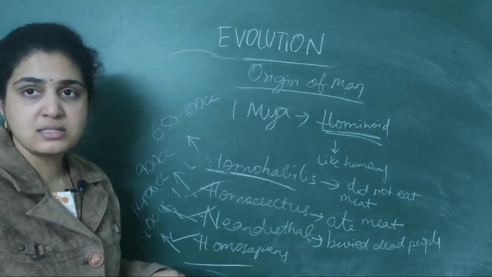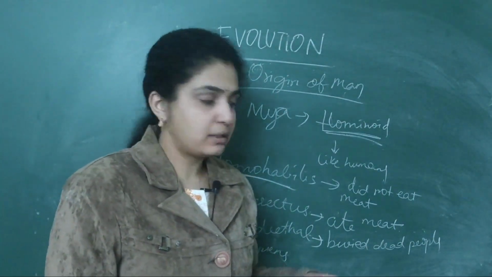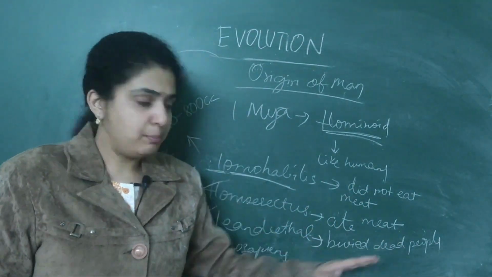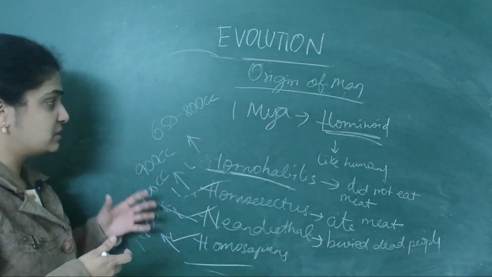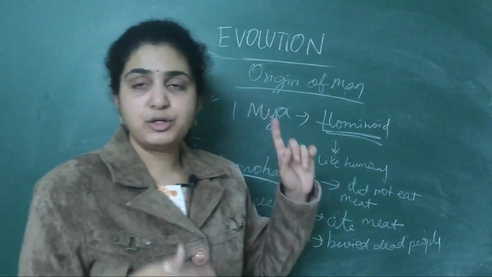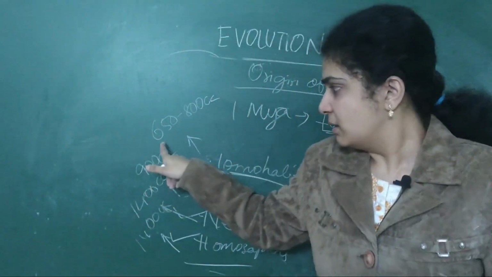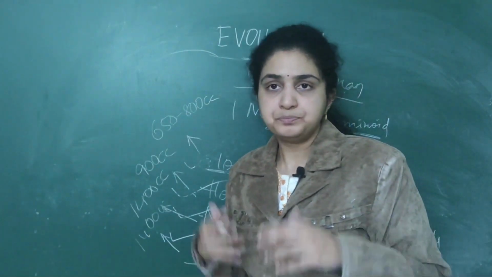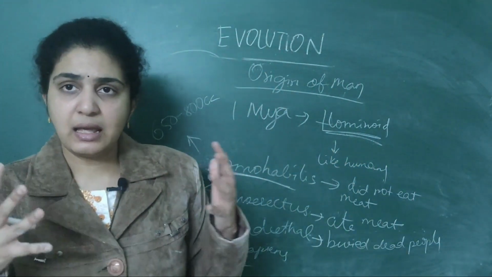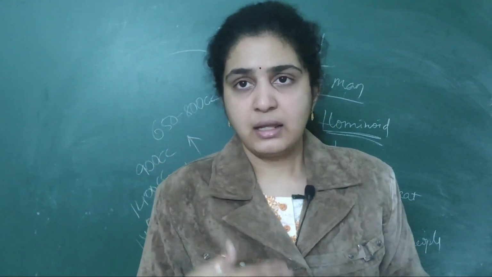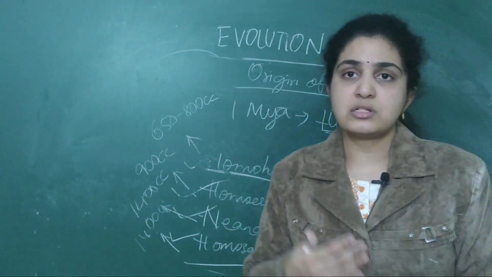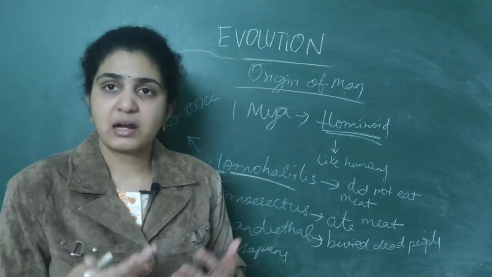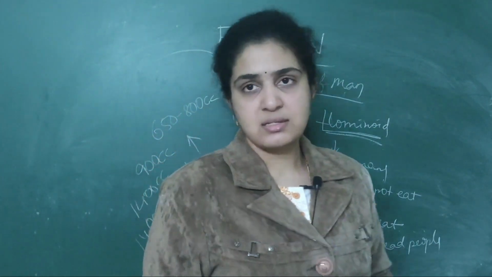From Homo habilis, who did not eat meat, to Homo erectus, who ate meat, to Neanderthal, who buried their dead, to Homo sapiens, we humans. Starting with 650 to 800 cc, then 900, then 1400, then again 1400, the brain capacity grew in size. Later, we Homo sapiens started agriculture around 10,000 years back, prepared our own food, and started surviving.